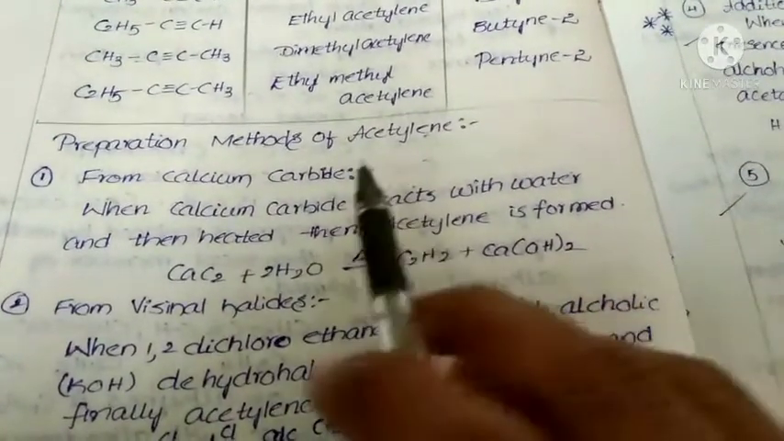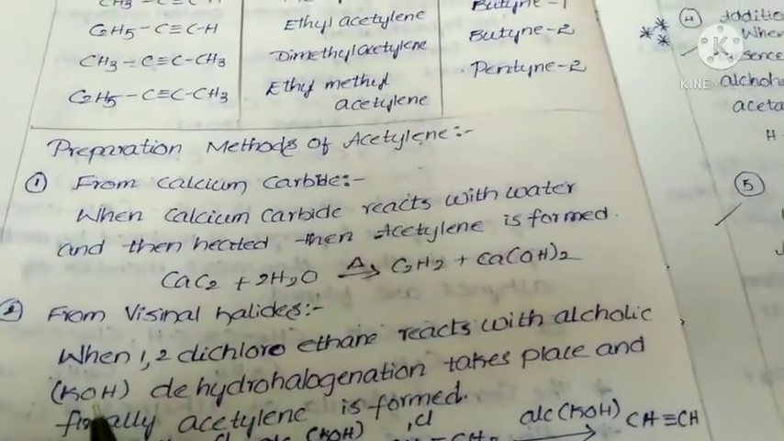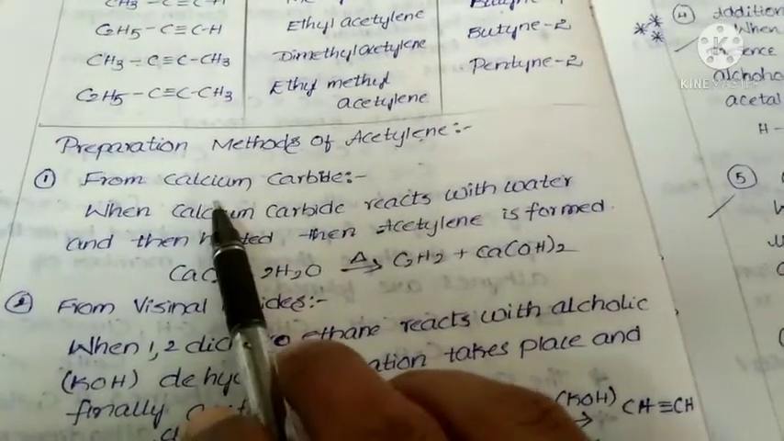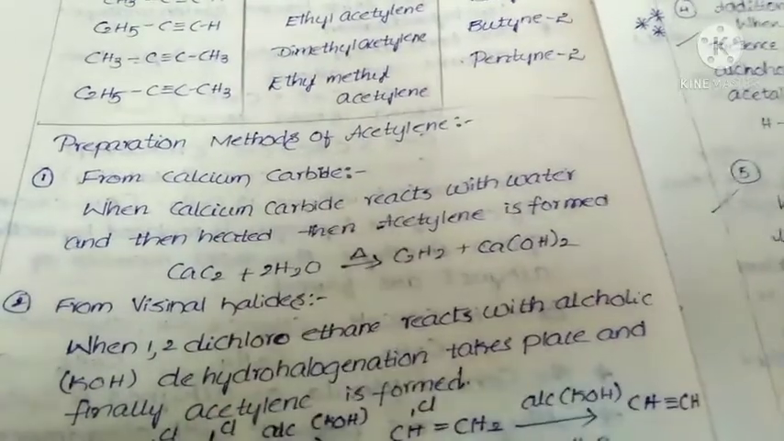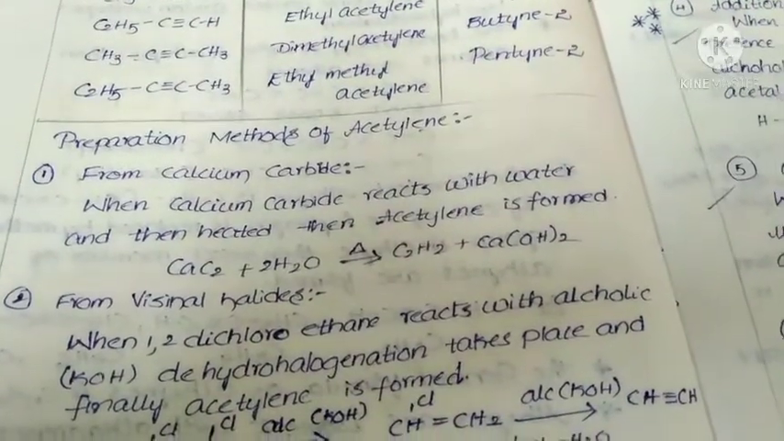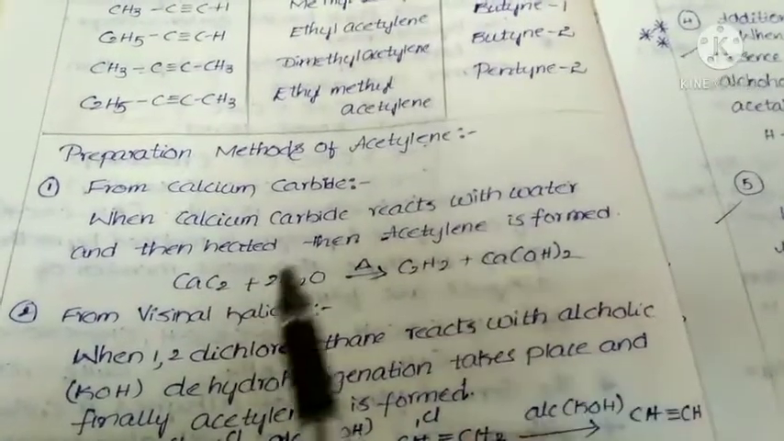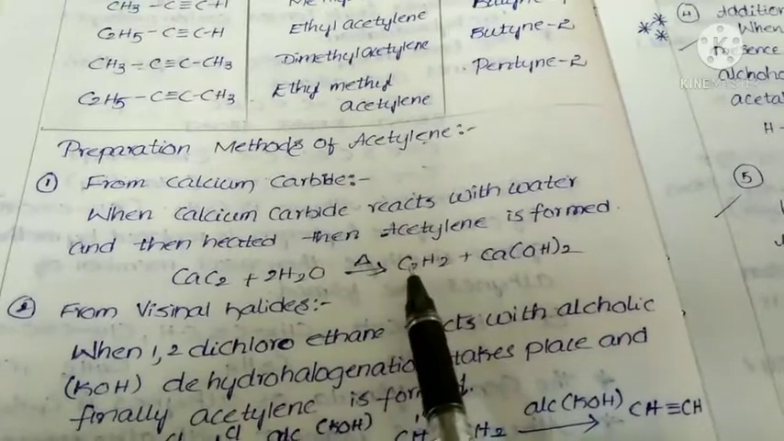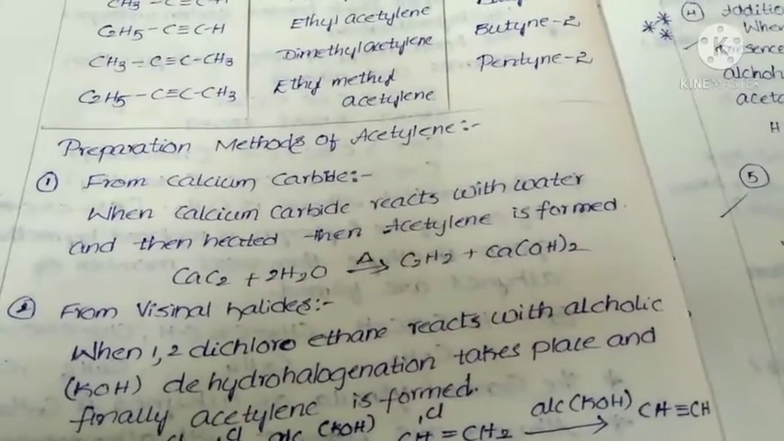Now come to preparation methods of acetylene. There are two preparation methods. The first preparation method is from calcium carbide. What is the point here? When calcium carbide reacts with water, then we get which one? Acetylene along with calcium hydroxide.